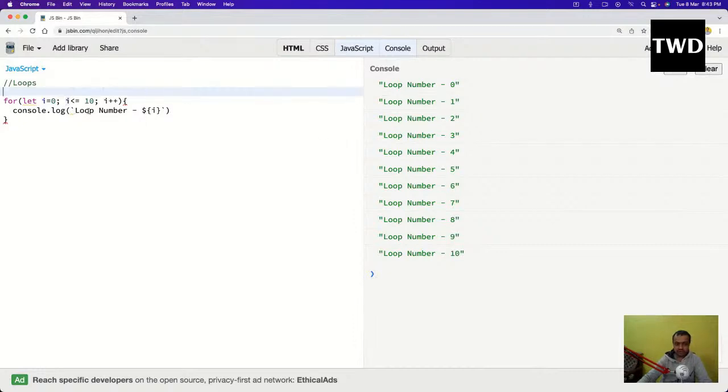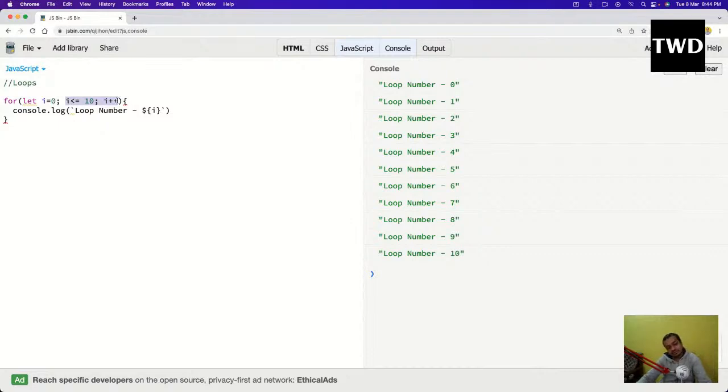One thing to note here is that the first time it will go like this and then go down. From the next time it will go up to the increment and then down, till it is over. It will print 1, 2, 3, 4, 5, 6, 7, 8, 9, 10. Is 10 less than equal to 10? 10 is not less than 10, but 10 is equal to 10, so it is true. It will print it.